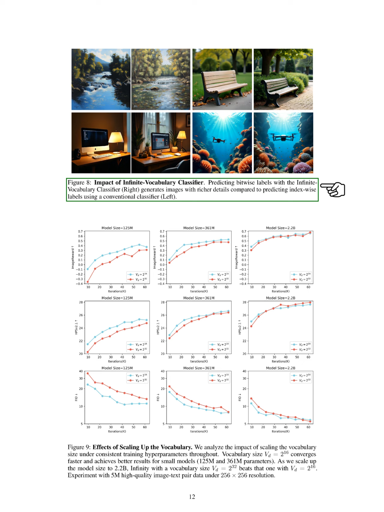Our discrete tokenizer achieved an RFID of 0.61 on ImageNet at a resolution of 256 by 256 when the vocabulary size was 4,294,967,296, surpassing the continuous VAE of SD.